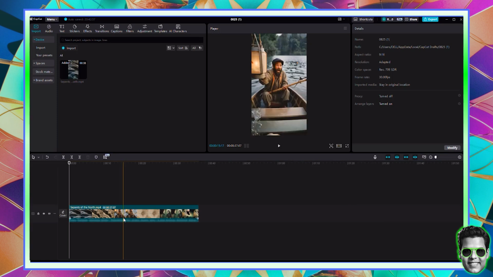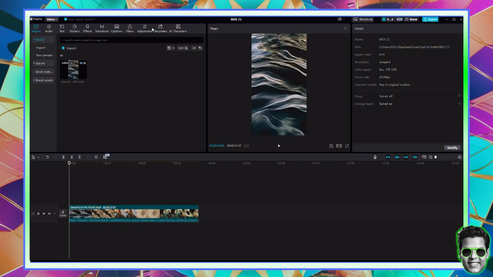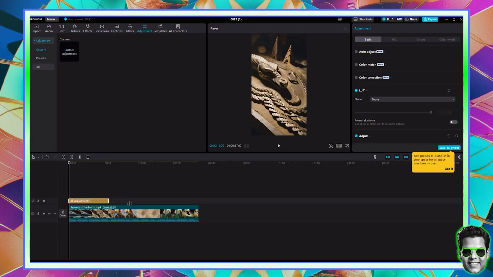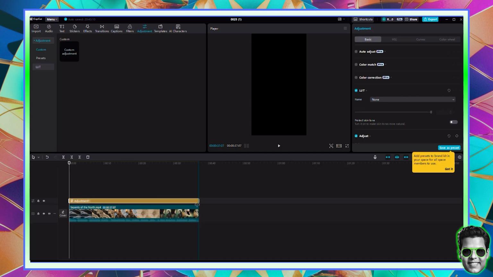We don't have to add anything to the sound. The sound is already perfect. What you need to do is go here to adjustments, and you want to apply a custom adjustment. It's like a filter. So we could have edited every image in Canva, but that would be time consuming. Since you can do this in CapCut, you can just add an adjustment and spread it across the entire scene.